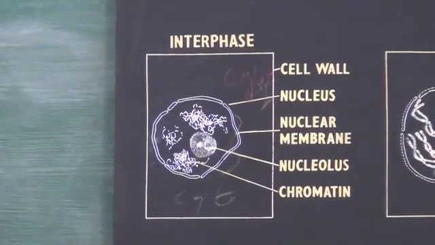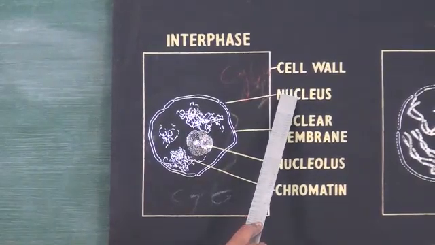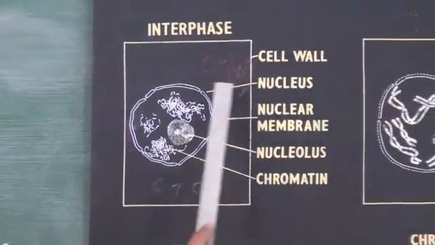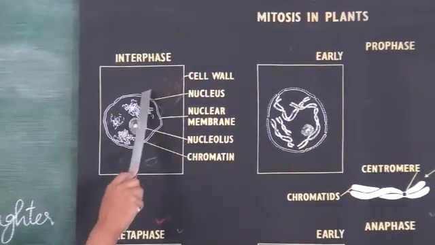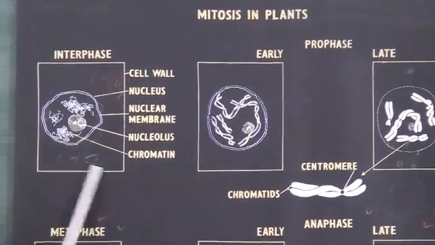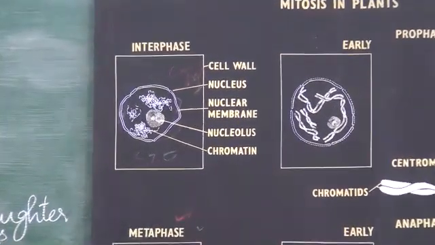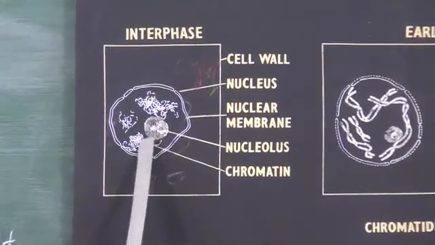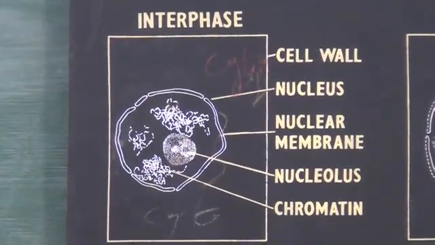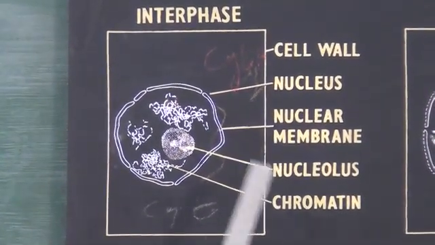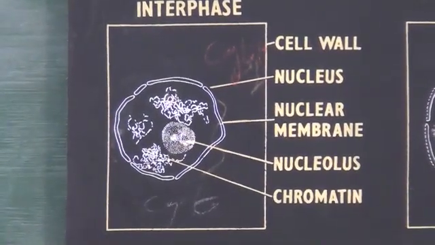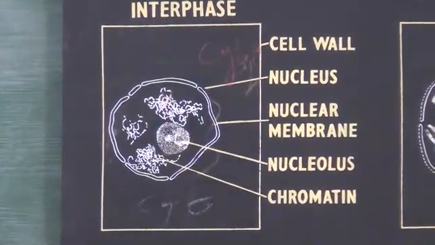So here this is the chart. You know that animal cells don't have a cell wall. This is a chart of plants, so the plant cell has a cell wall. Inside you have the nucleus, nuclear membrane, nucleolus and chromatin reticulum. I already told you chromatin reticulum is a highly coiled structure, and the individual thread-like structures we call chromosomes. This stage is called the interphase stage, and in it the cell is getting ready to divide.